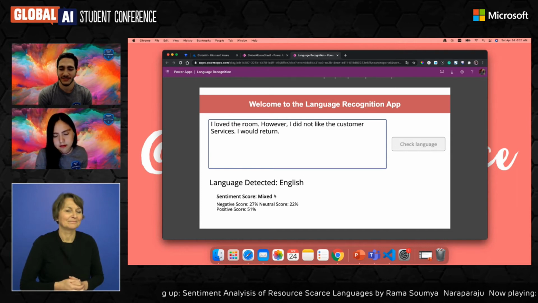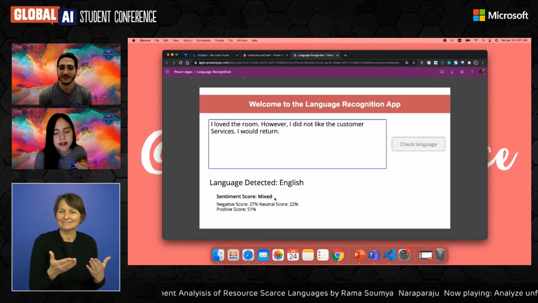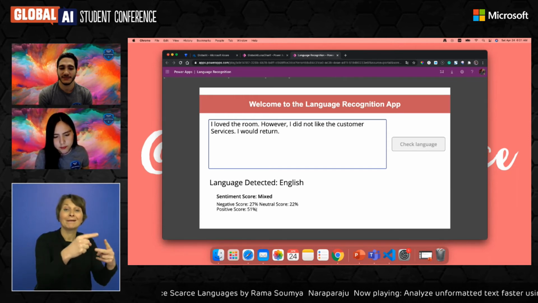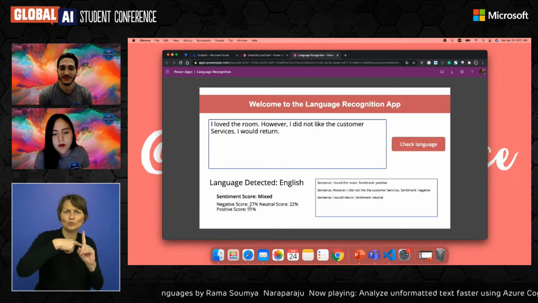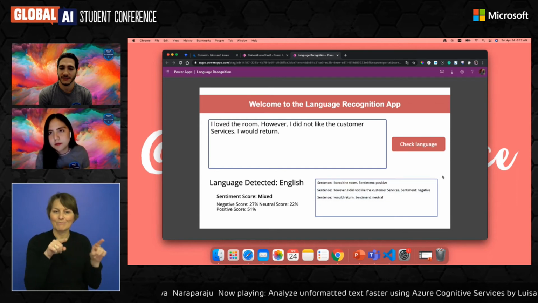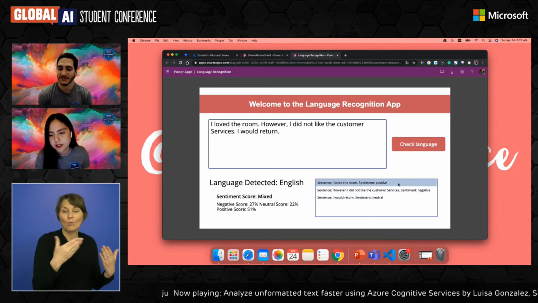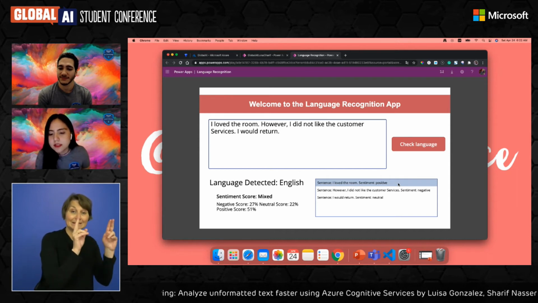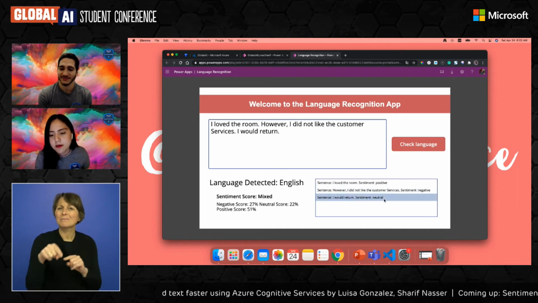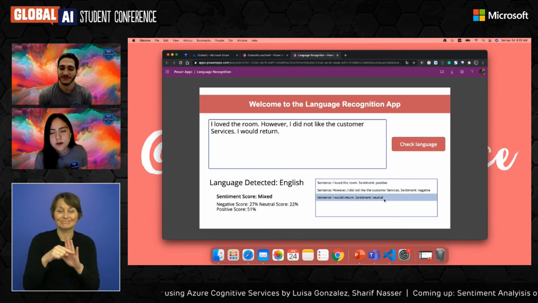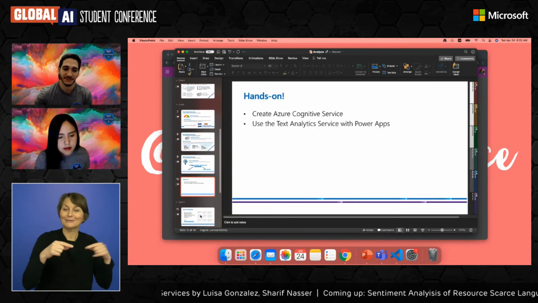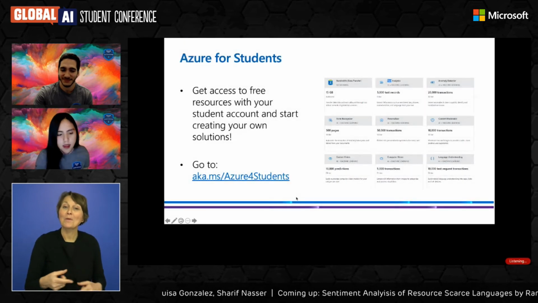And this is the same thing that we basically just did: get the language detected and get the sentiment score, mixed, and then you can see the percentage for each sentiment score, like neutral score, negative, neutral, and positive score. And for example, here I have something more specific for each sentence. So as you see, I love the room is positive. However, I did not like the customer service is negative, and then the sentence I will return is neutral. So yeah, that's basically it with the hands-on. And I'm going to go back here to our presentation.